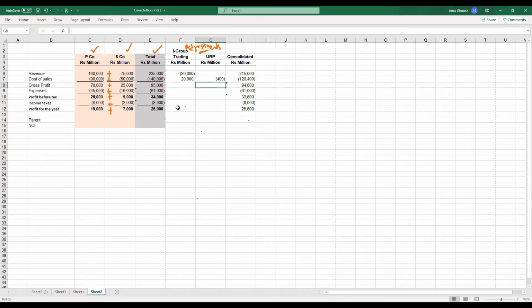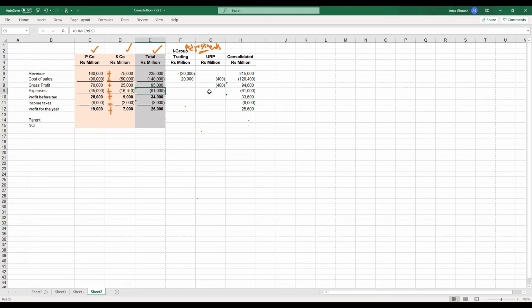Okay. So now your group level gross profit should be 94,600. So as you can see in the total column, which shows 95,000. However, without the adjustment, with the adjustment, it should be 94,600. So therefore, you can continue this 400 here just to show the total consolidated figure, which is 94,600.